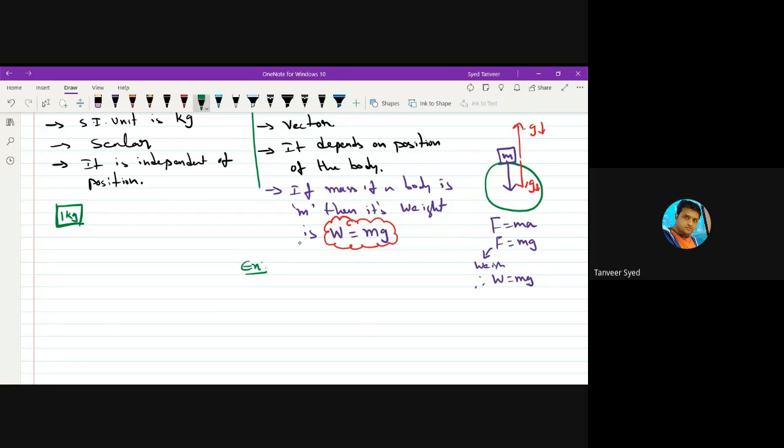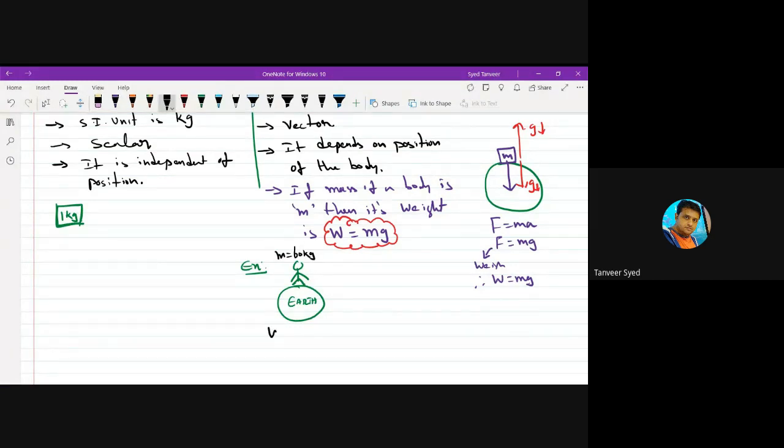Suppose the mass of a person on Earth is some 60 kg.